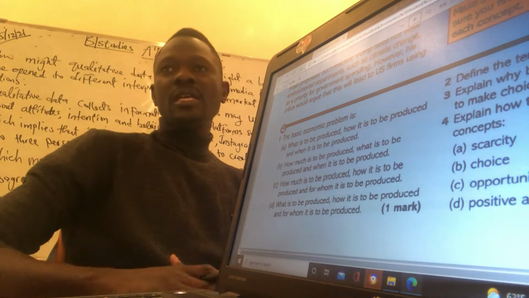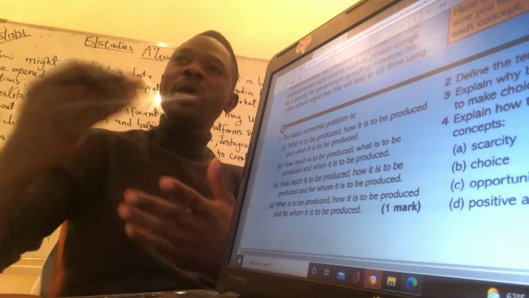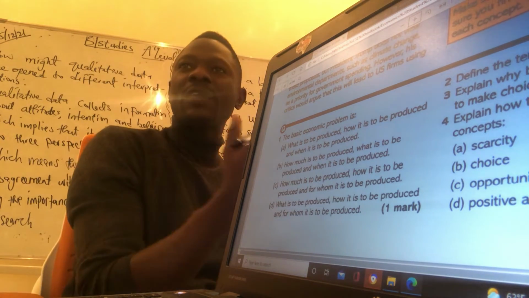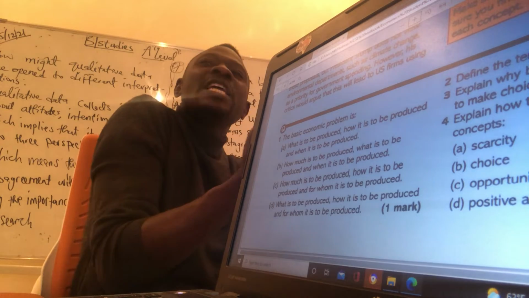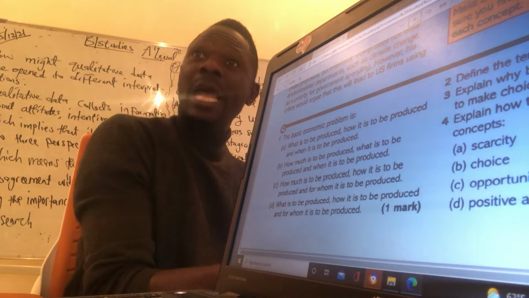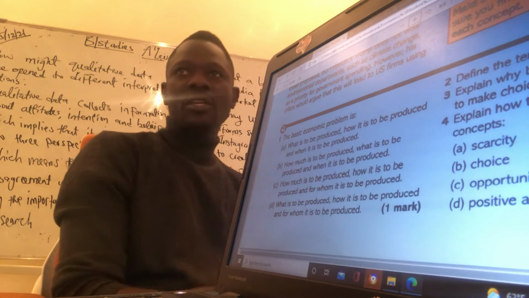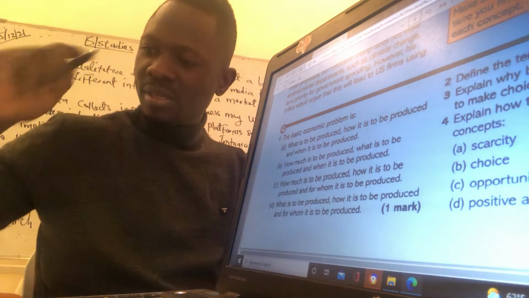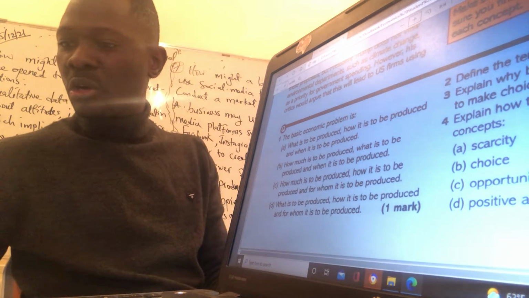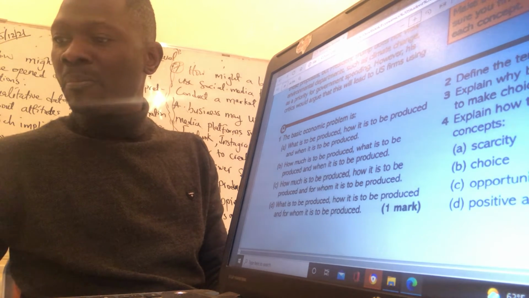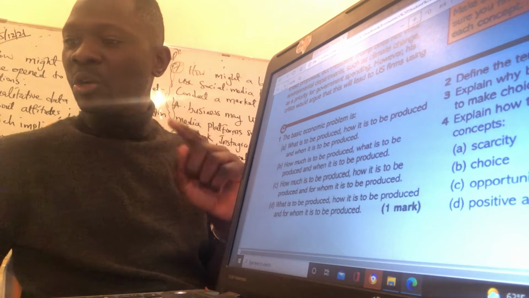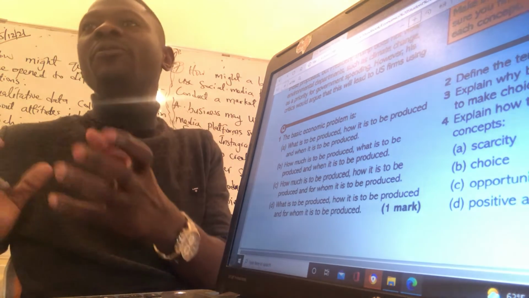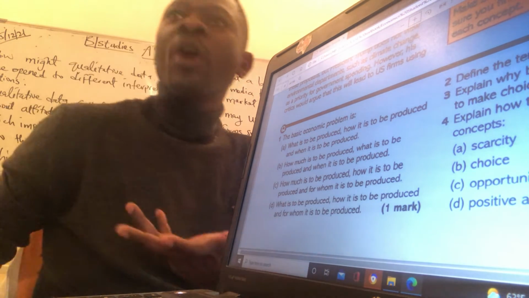Resources have to be allocated. They have to be. But how do we allocate them? So if these resources have to be allocated, and we need to make a judgment regarding how they are being allocated, it is normative economics. So what is normative economics in these extracts? Roche, the Swiss pharmaceutical company, said the refusal to back both cancer drugs shows that the UK's drug evaluation system is no longer fit for purpose. That means it's no longer working.